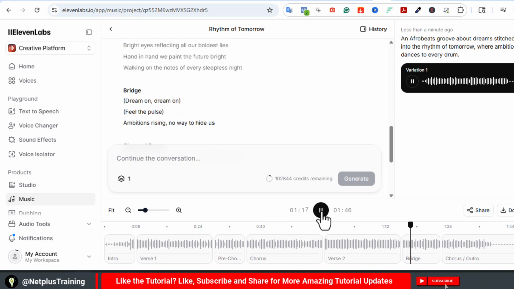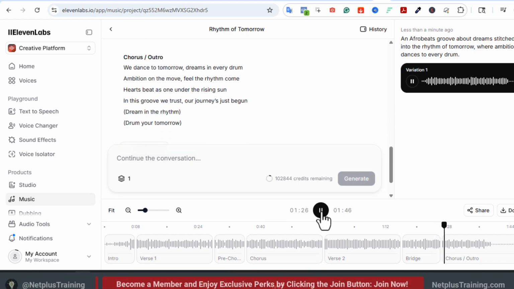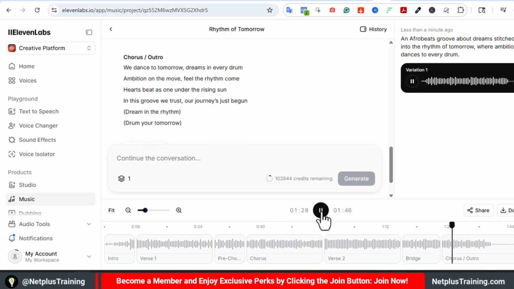Dream on, dream on. Ambitions rising, nowhere to hide us. We plan for tomorrow, dreams in every drum. Ambition on the move, feel the rhythm come. Heartbeat as one under the rising sun. In this groove we trust, our journey's just begun. Dreaming in the rhythm, drum of tomorrow.